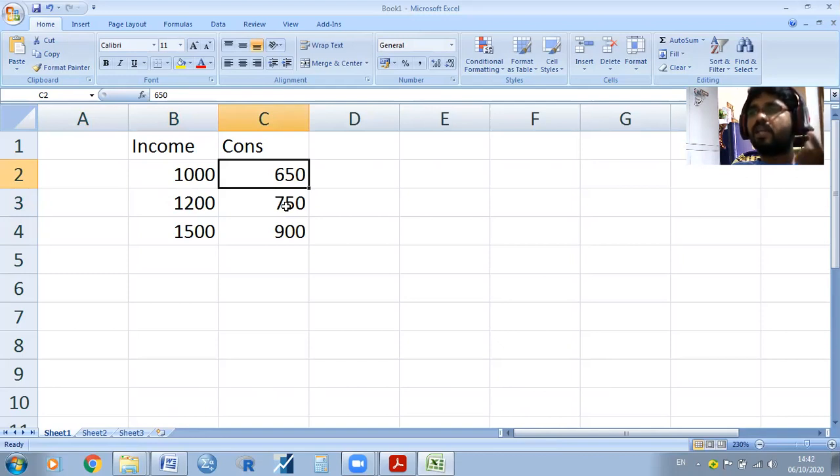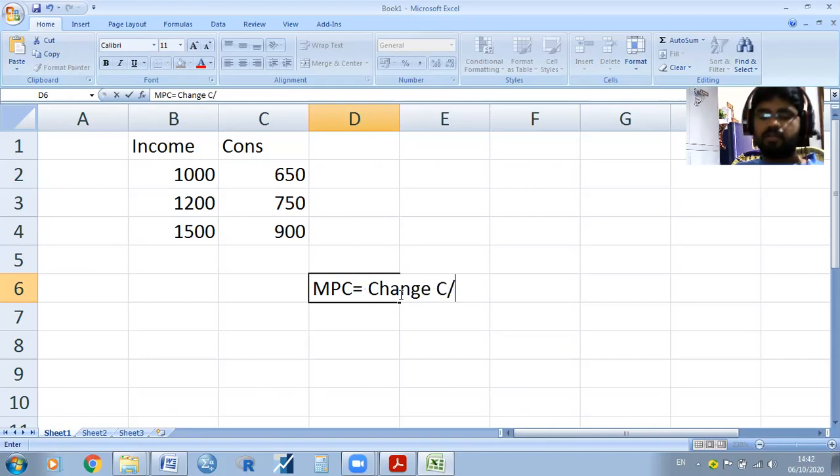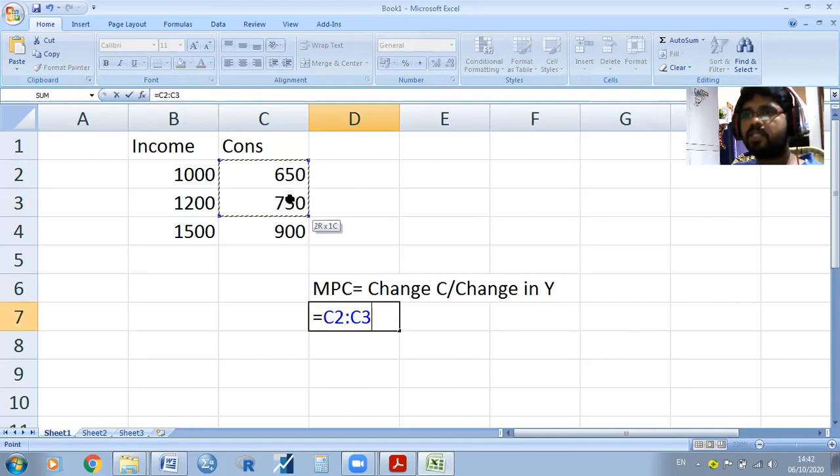How can we calculate the MPC? MPC is equal to delta C by delta Y, that is, change in consumption by change in income. How much does consumption change here? 100 rupees. 100 divided by the change in income, 200.